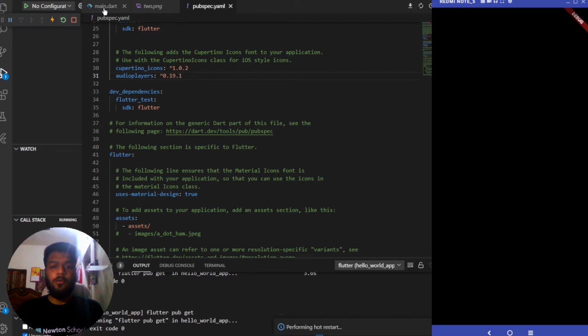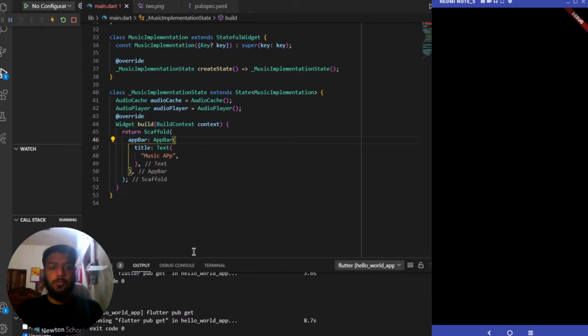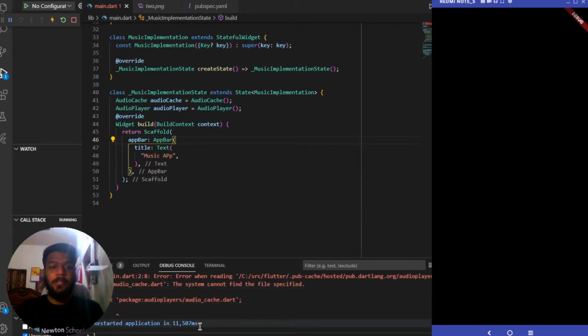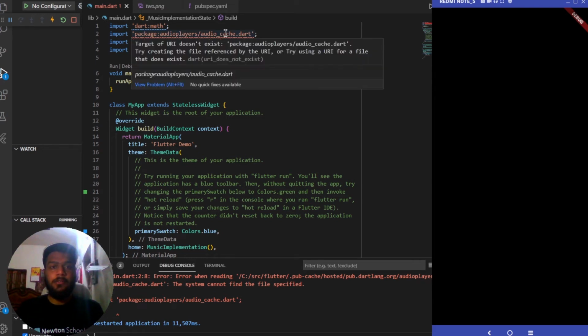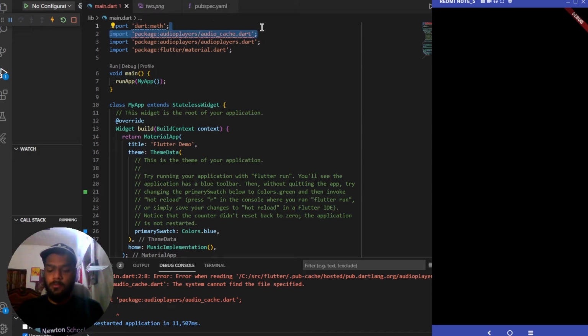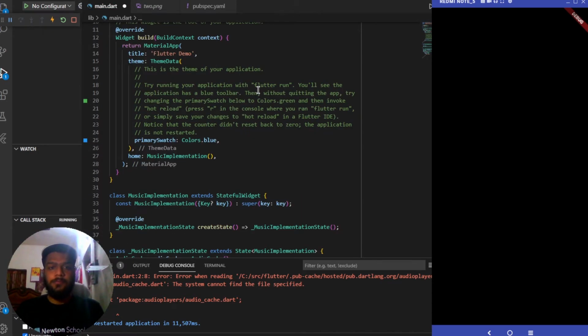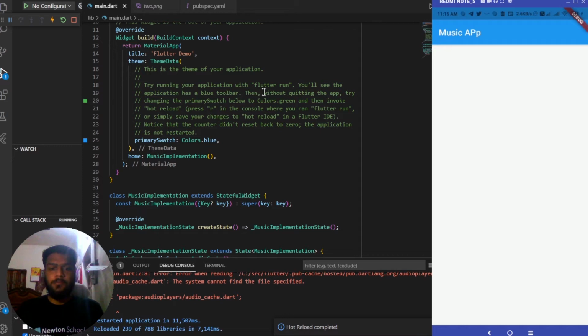Let me reload the app. Let me restart the app. So you can see that the restart is completed. It is showing me an error that audio player audio cache does not exist. So let's remove this. Yeah, so now you can see that it has reloaded all of these things from scratch.